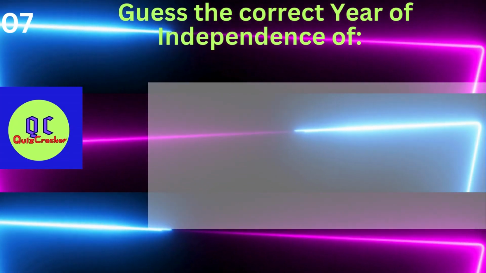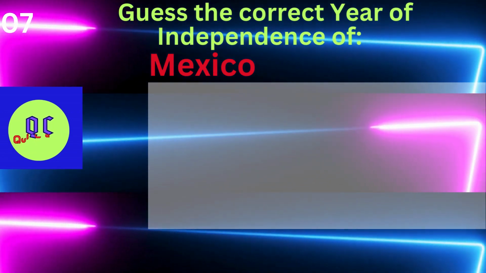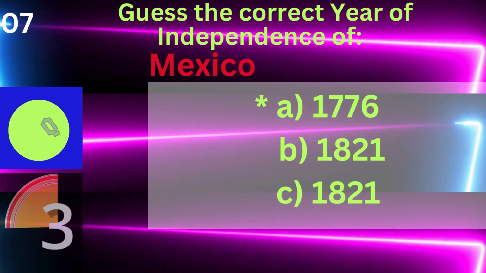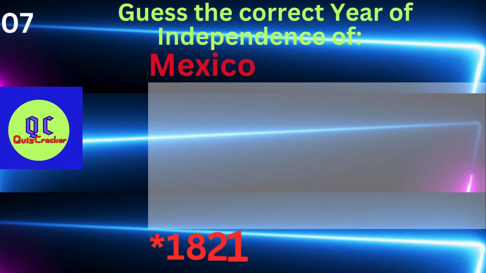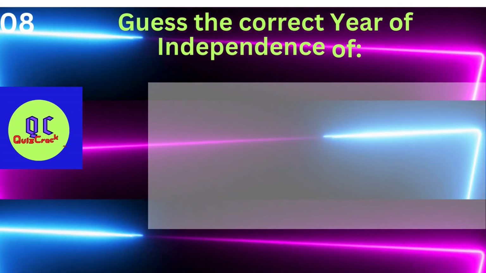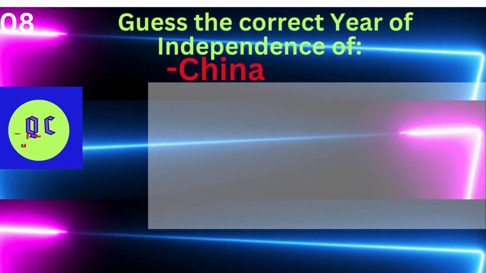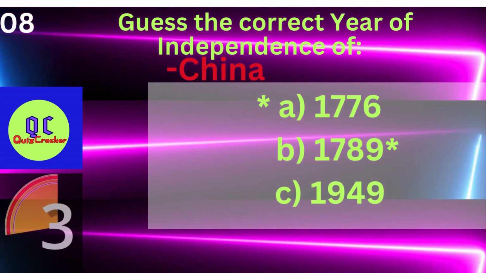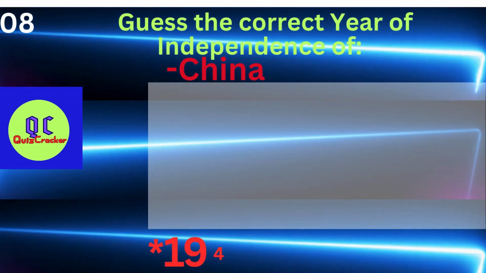Guess the year of independence of Mexico. A. 1776 B. 1821 C. 1821. It's 1821. Guess the year of independence of China. A. 1776 B. 1789 C. 1949. It's 1949.